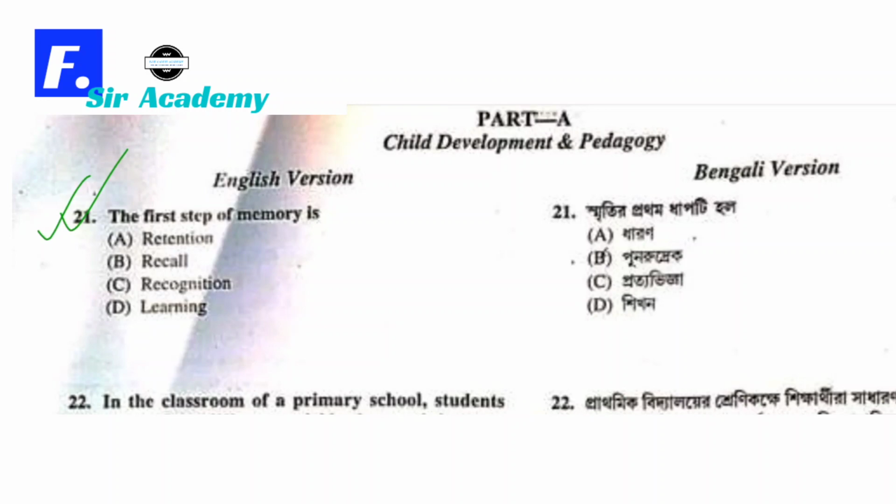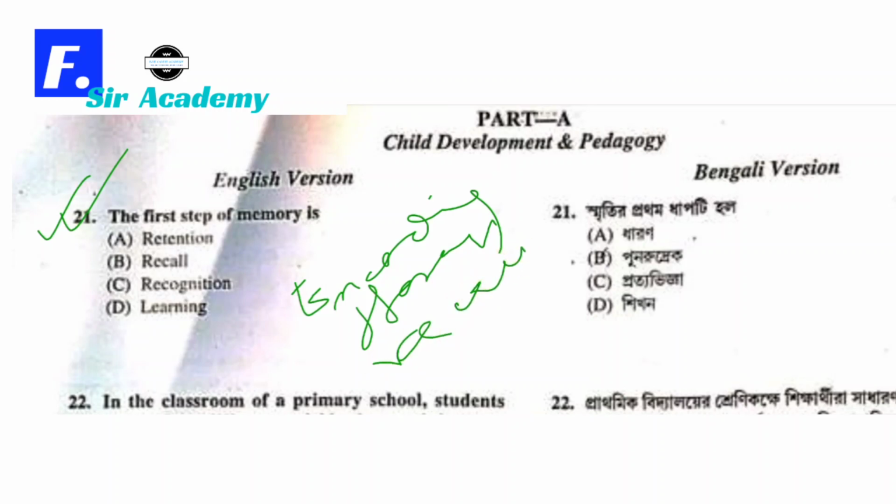Question number 21. The first step of memory is, we all know that the steps of memory are encoding, storage and recall. So here encoding is not given. So encoding is information is recorded and registered for the first time, that is pay attention to information. Okay, and this is related to the term retention. So option A is correct.